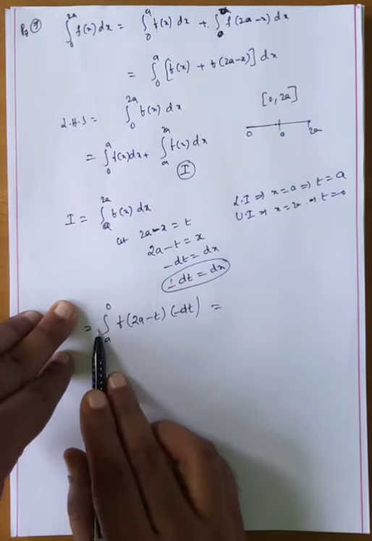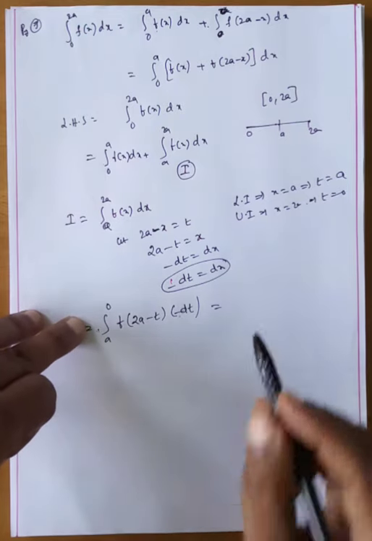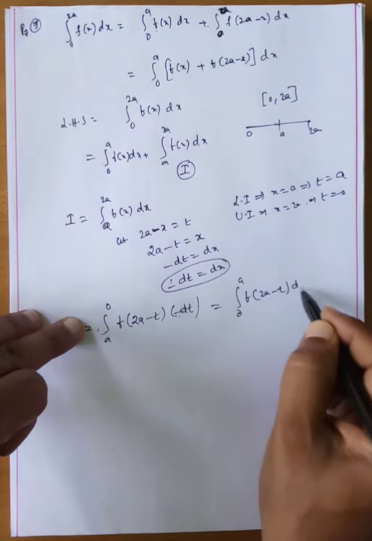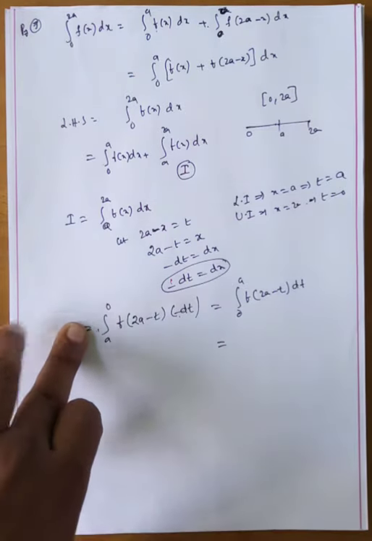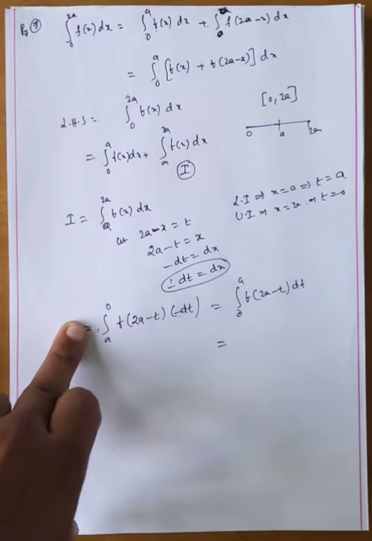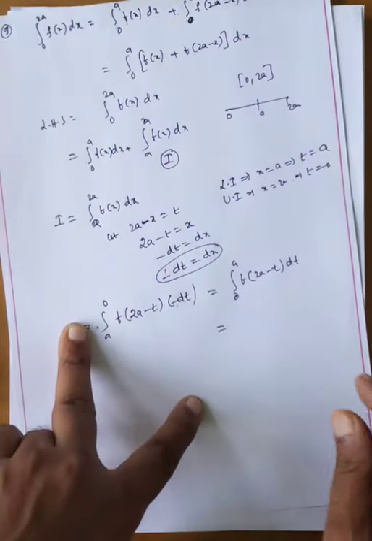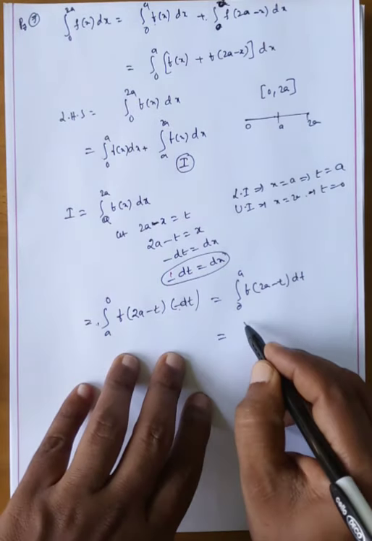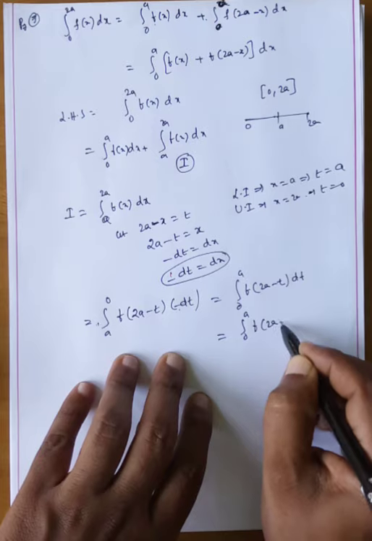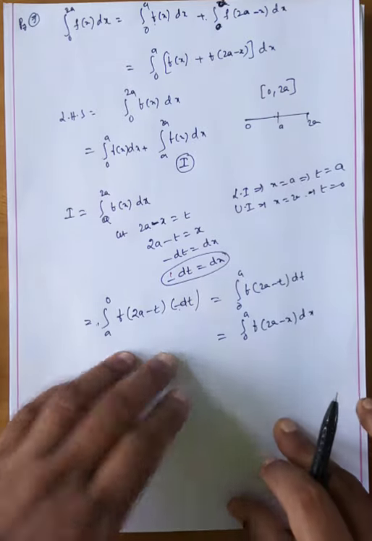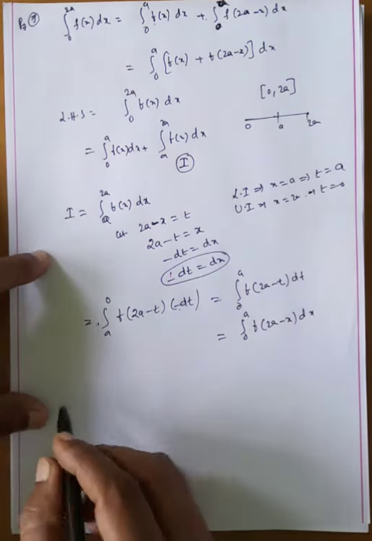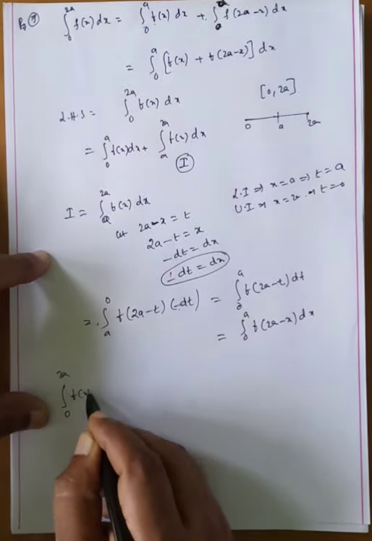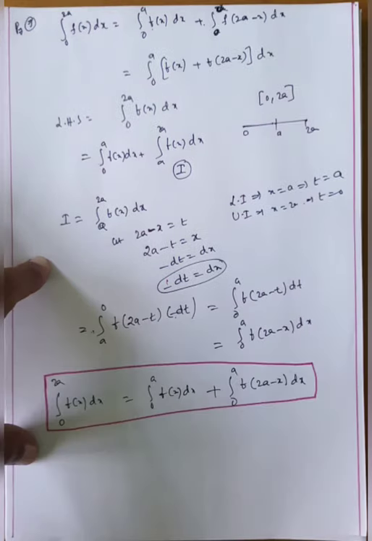Whenever we change the limits, 100% we get the negative sign. Already negative is there, which means 0 to a f of 2a minus t dt. Integration is independent of the change of the variable, which means it does not depend on the variable. That's why I am telling you, the integral 0 to a f of 2a minus x dx. Now what happens? Substitute in this one. Therefore the LHS, that is the integral 0 to 2a f of x dx, is equal to the integral 0